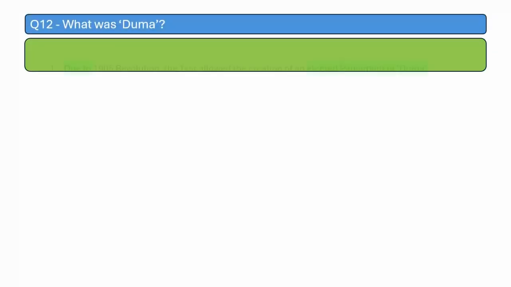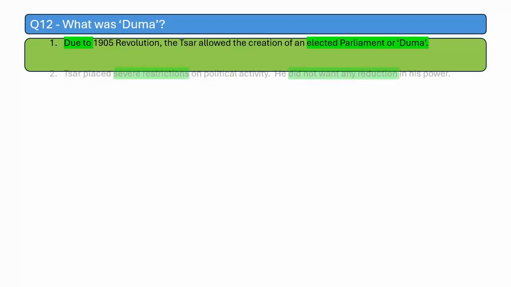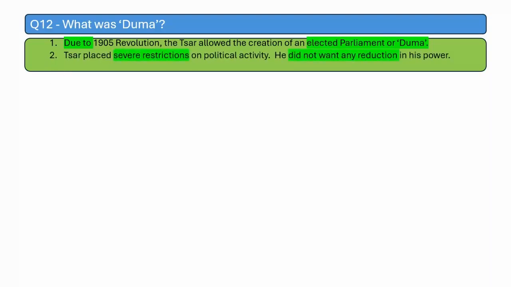What was the Duma? Due to the 1905 revolution, the Tsar, or the king, allowed the creation of an elected parliament called the Duma. The Tsar placed severe restrictions on the political activity of this Duma because he did not want any reduction in his power. The Tsar dissolved the first Duma in 75 days, the second Duma in 90 days,